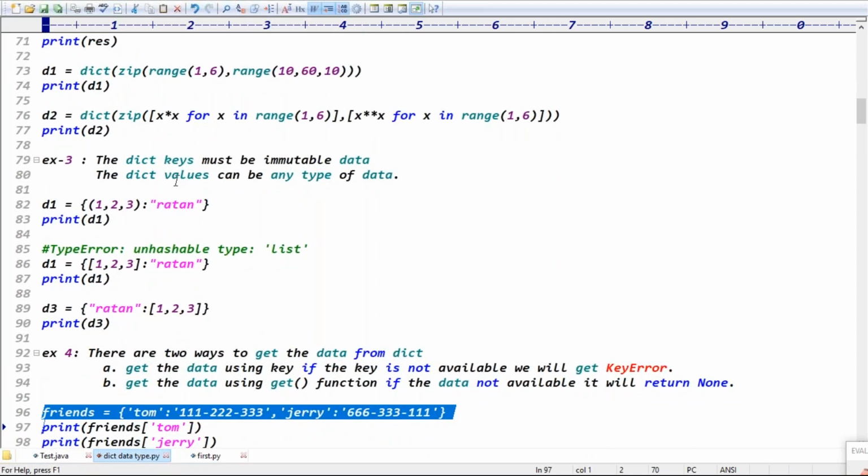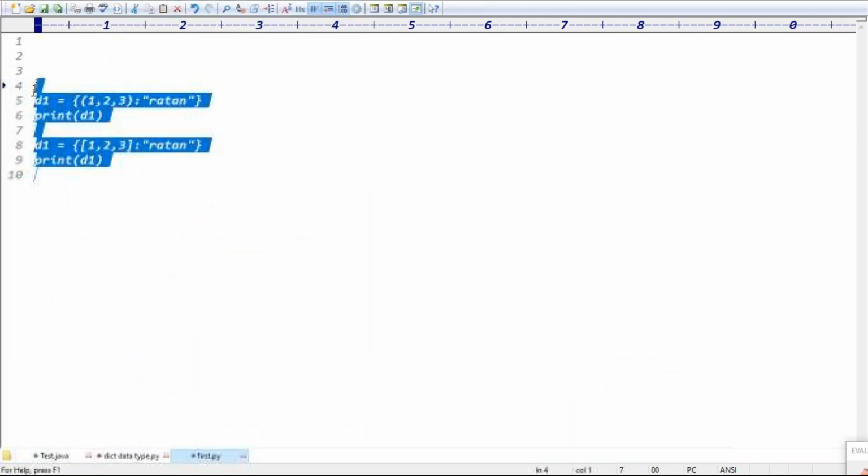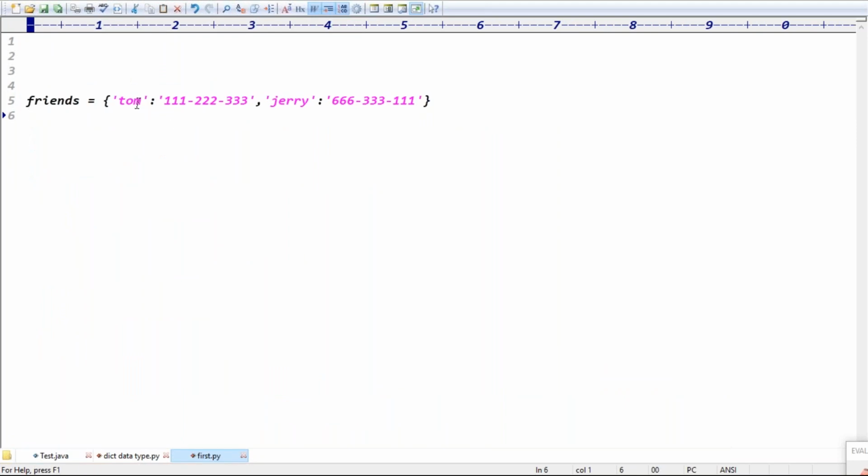Guys, next, the fourth example. I want to get the data. Basically, to get the data, we can get the corresponding values. I want Tom's number and Jerry's number. If you want friends of Tom and friends of Jerry, you can give the key here, Tom. We are getting the data using keys, right? Friends of Tom gives the corresponding value, and friends of Jerry also gives its corresponding value.